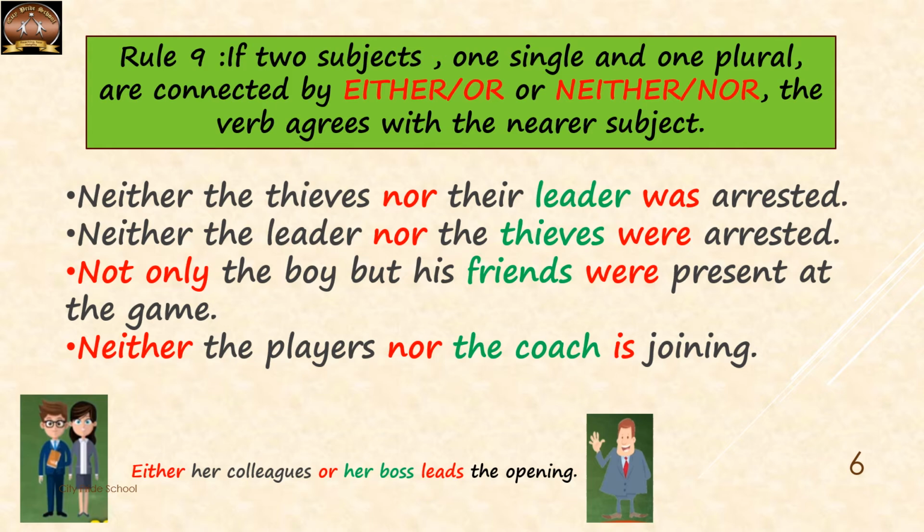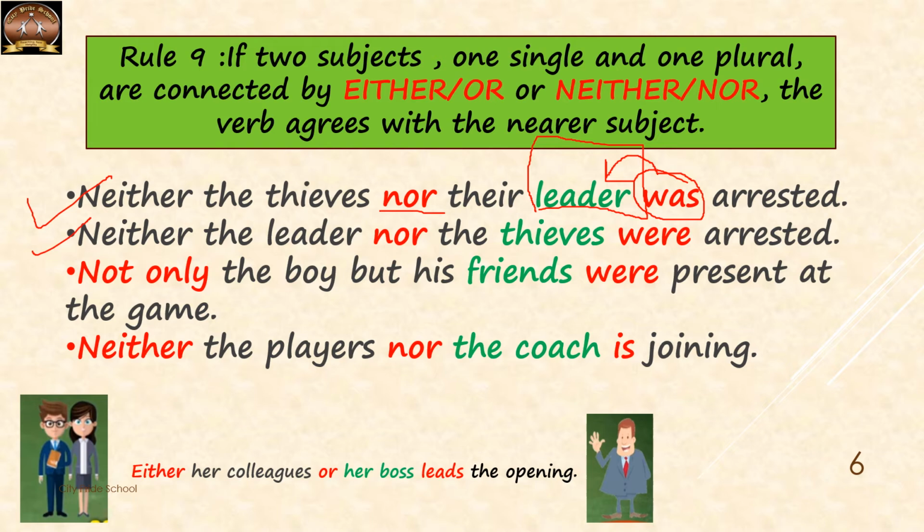I think you will understand it better through examples. So the first example is neither the thief nor their leader. Now leader is the subject which is closer to nor, right? And it is singular. Hence, we have to use was, which is a singular verb. So was, that is a singular verb, is decided by the singular subject leader, which is closest to nor.